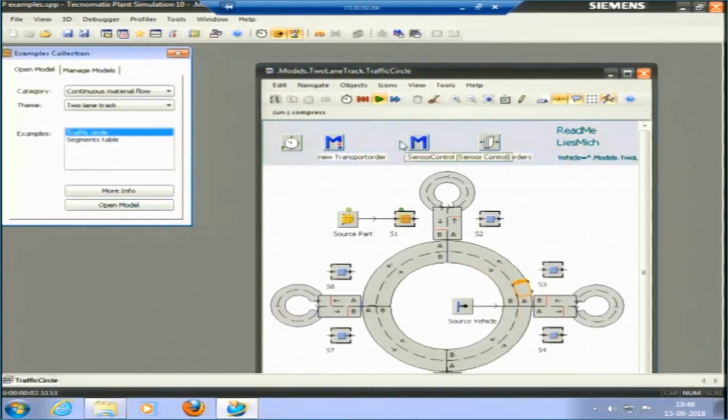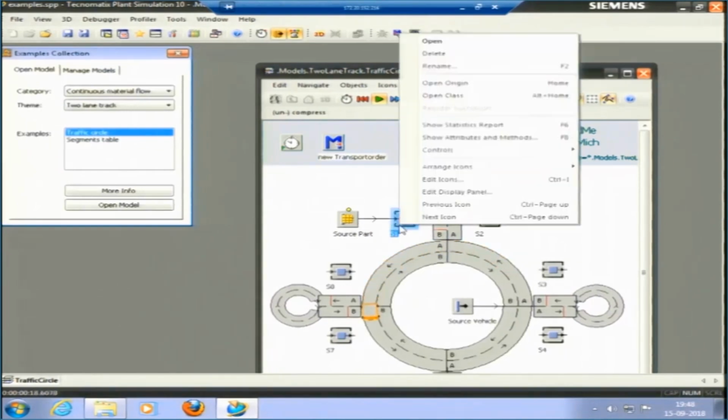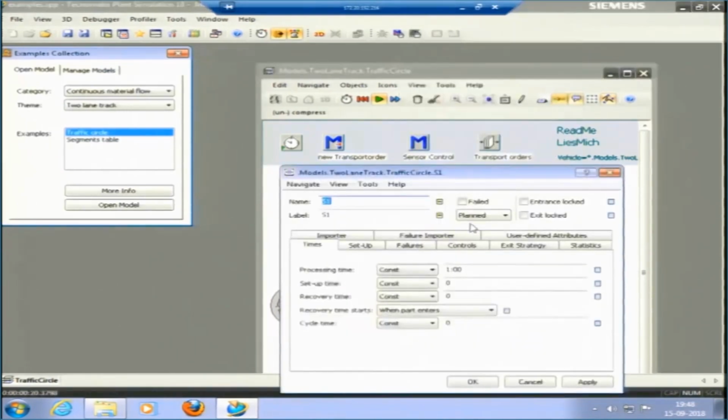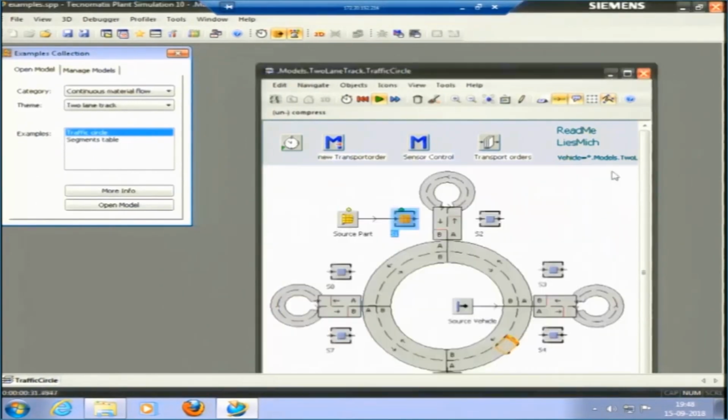So, I will just run the model. You can see, this is the trolley that can pick our material. So, this is the source part, some processing is being done here. I can see what is the time of the processing here. The time is constant 1 minute. So, you can see it is happening. Okay, I will make it a little faster.